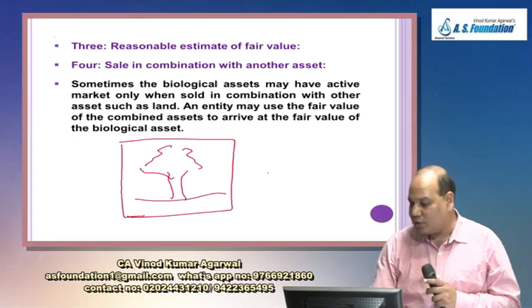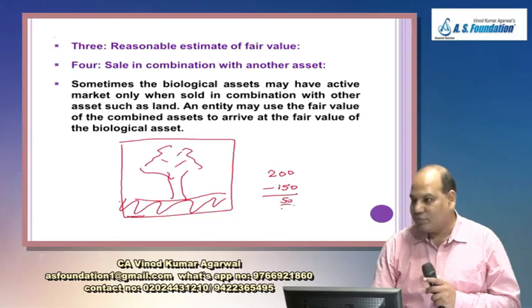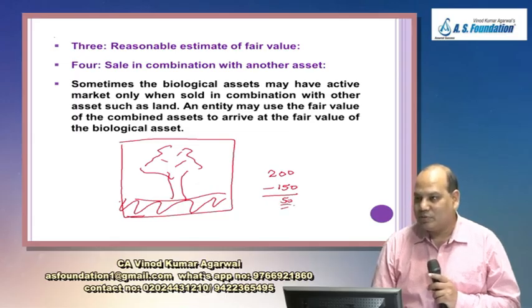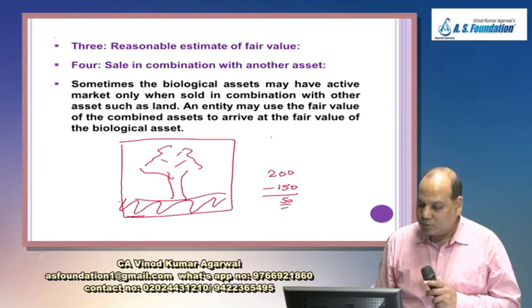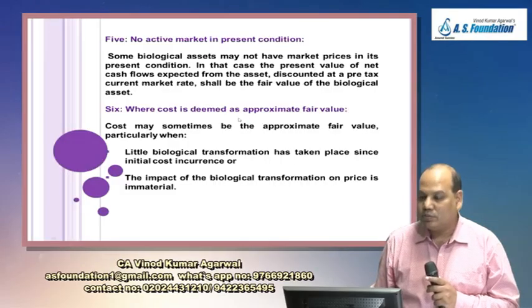These two together will be 200. Only land is 150. So the value of this plant will be 50. So the entity may use the fair value of the combined asset to arrive at the fair value of the biological asset.